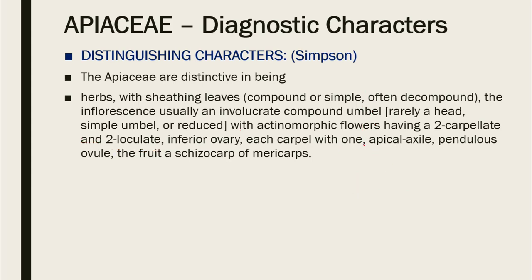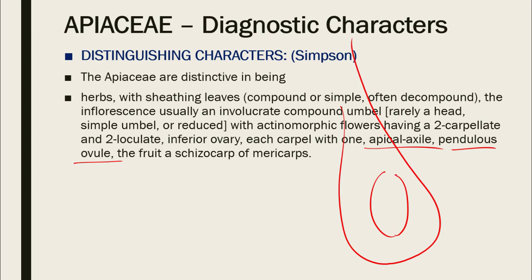And we have one apical axile pendulous ovule. So pendulous, which hangs from above. So we have ovule hanging from above in the ovary. For example, this is ovary. So this ovule is hanging from above. And a schizocarpic mericarp. So this was the description of distinguishing characters from Simpson.